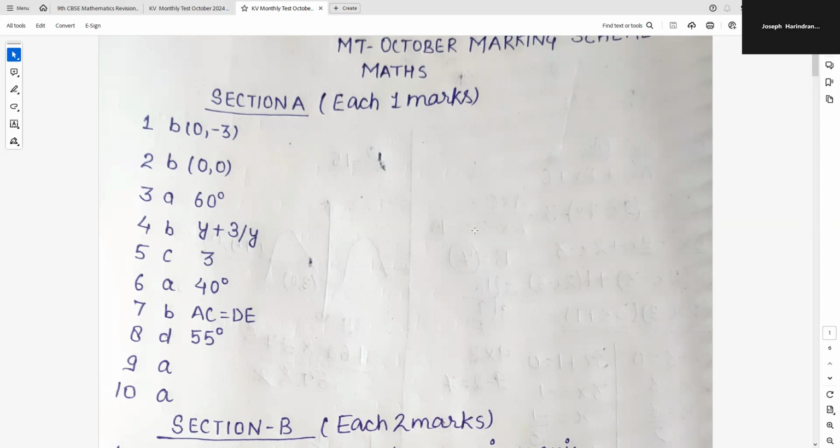So that's it for today. And in the next session, we will be seeing the rest of this question paper. The 2 marks, there are section B and section C and D also. We will see section B in the next session. Thank you.